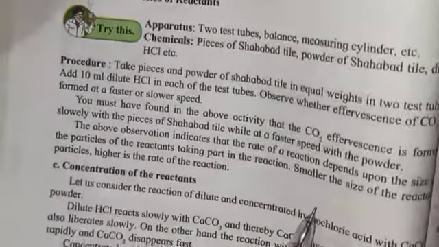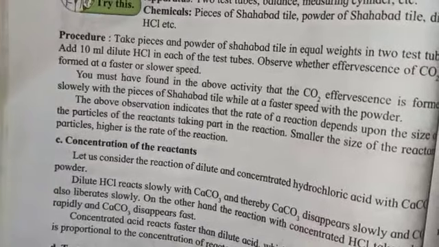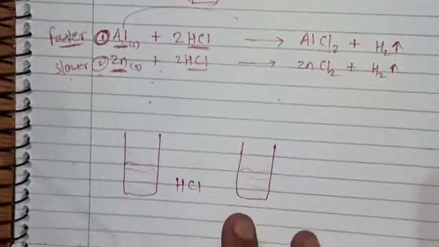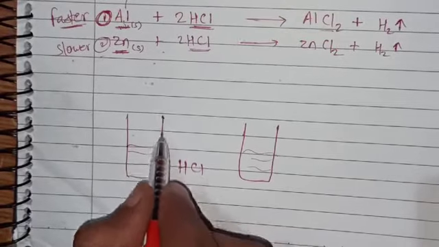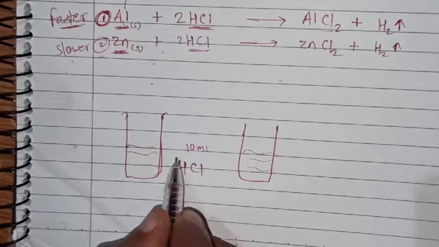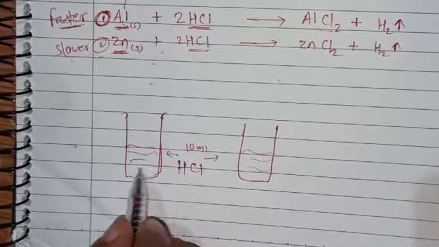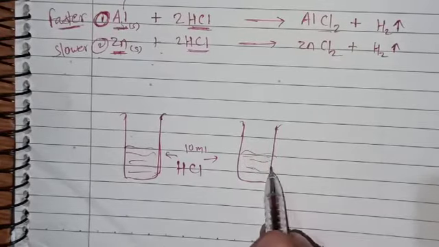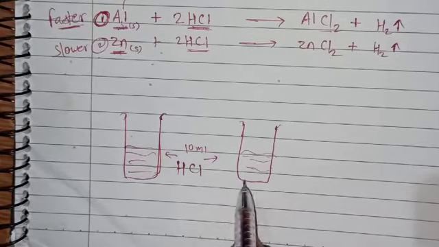Let me show another example. Suppose we have taken two test tubes in which 10 ml HCl is filled. The two test tubes are the same, and the quantity of HCl is the same.